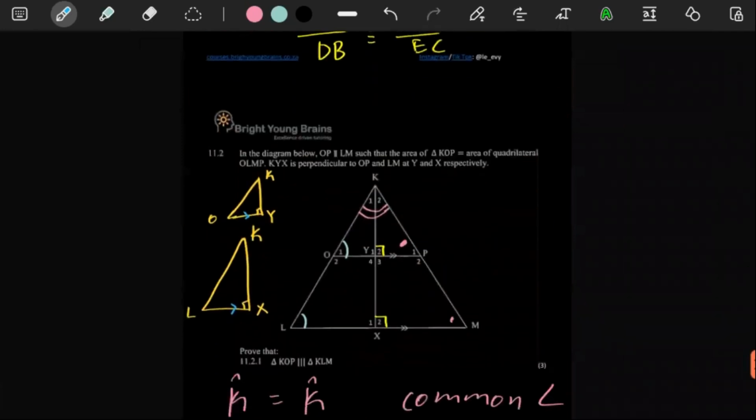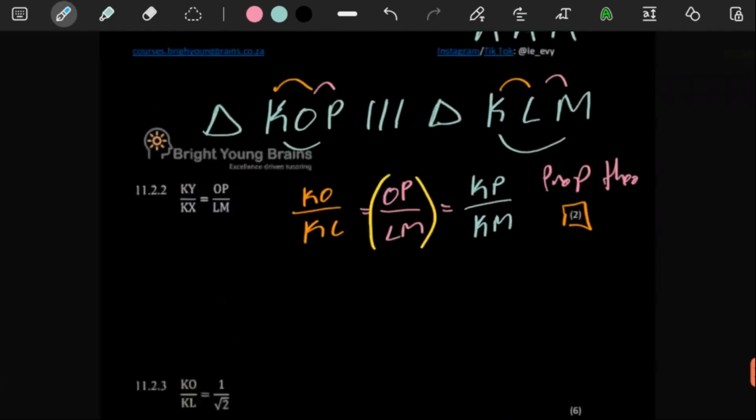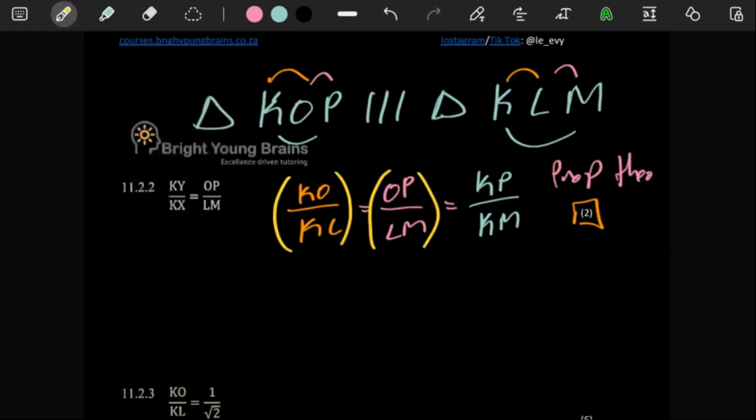Unfortunately, it doesn't. The only way we're going to get OP and LM is if we use this KO and KL.